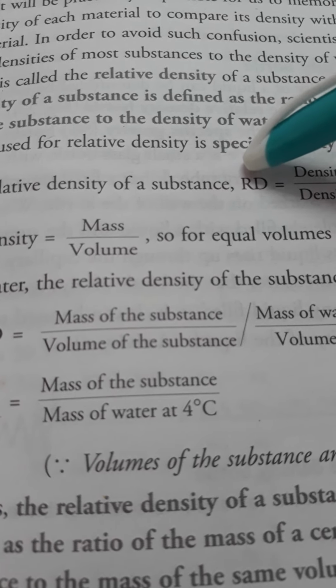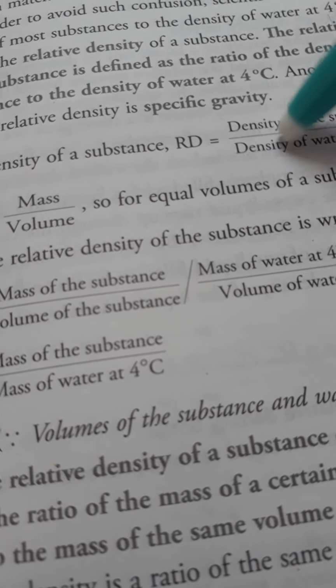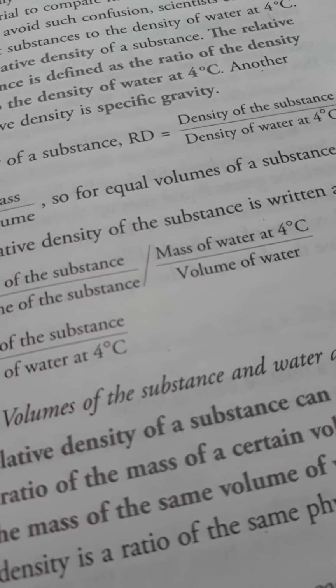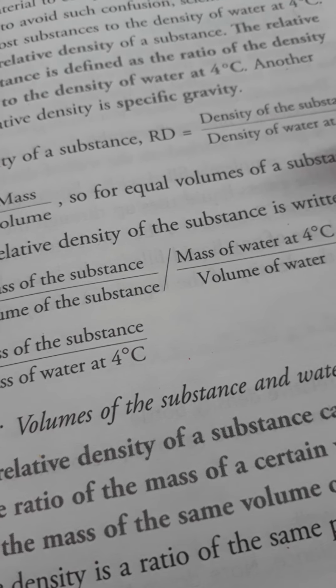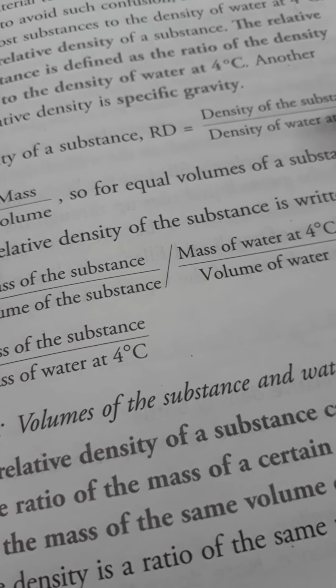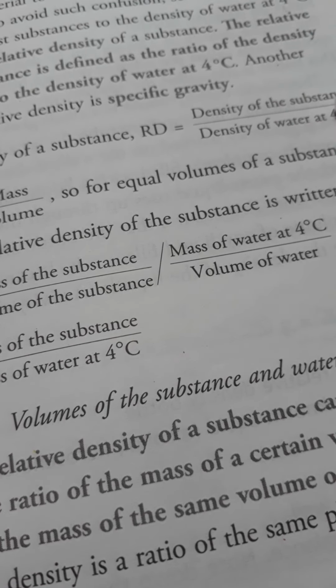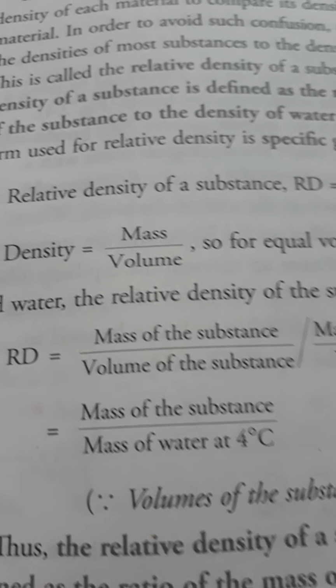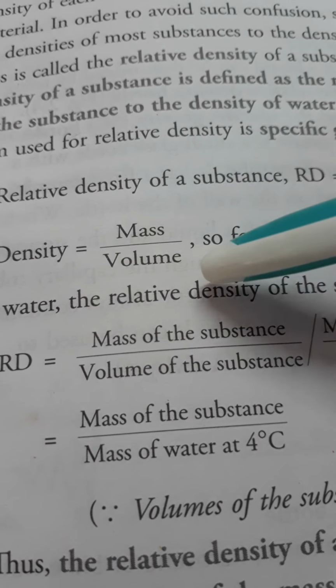So the relative density of a substance, RD, is equal to the density of the substance divided by the density of water at 4 degrees centigrade. From this expression we can easily write the definition: relative density of a substance is the ratio of the density of the substance to the density of water at 4 degrees centigrade. We know that density is mass per unit volume, so density is equal to mass divided by volume.